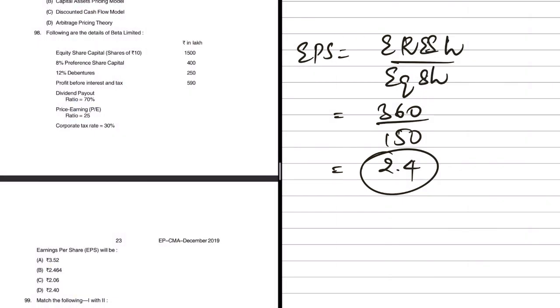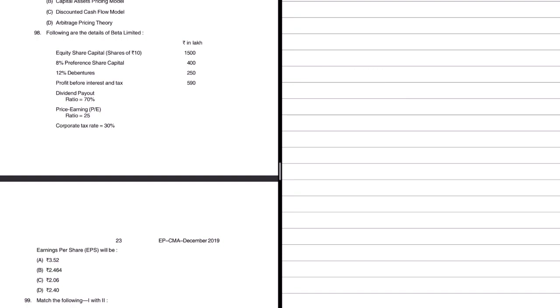So that's about the revision session for CMA. What we have done is we have just looked at a few of the questions from the previous attempt. The reason I did so is that most often we study for a few months and then forget how to approach the exam itself. I hope this video has helped you at least to revise the concepts which you have already studied. If you're studying this for the first time, I don't think this will help you in any way. But assuming that you have already studied, this will be like a quick recap or revision before you proceed towards the exam.